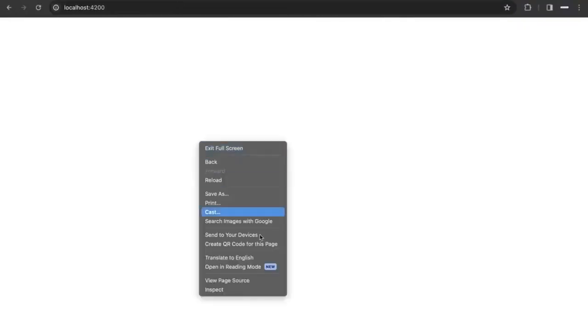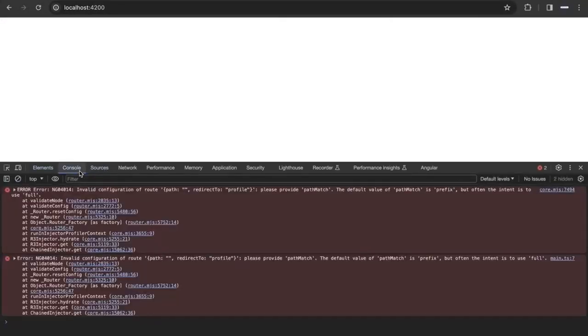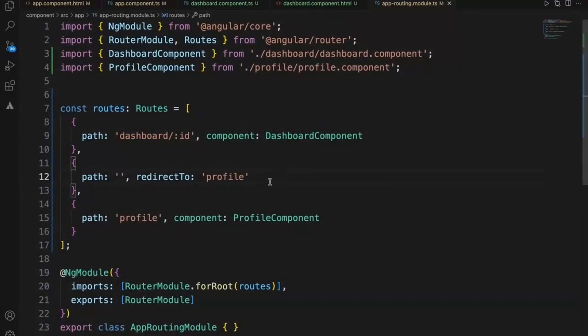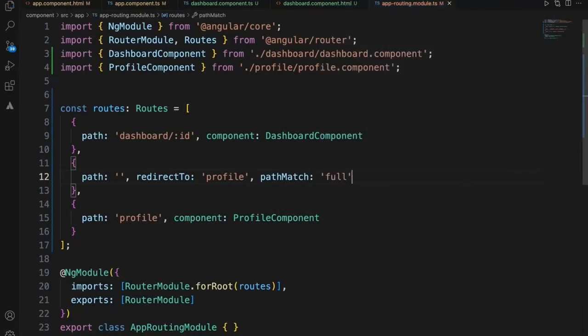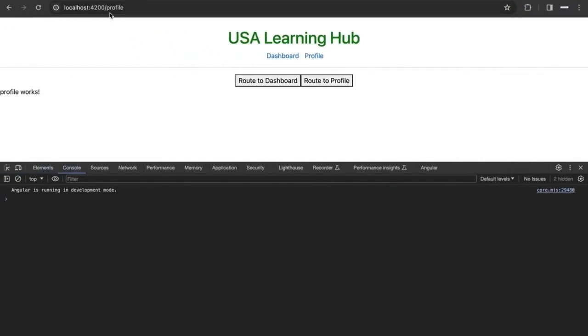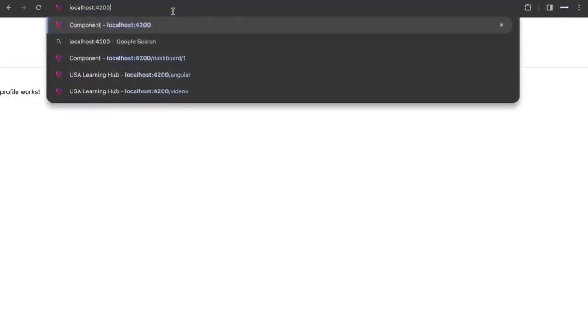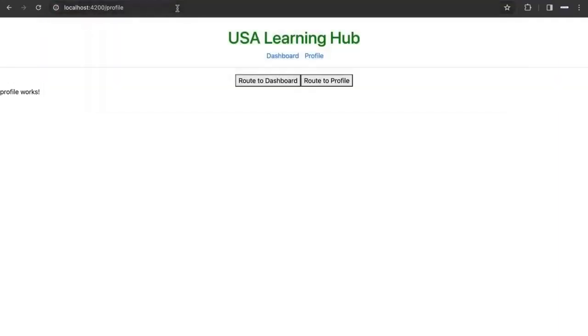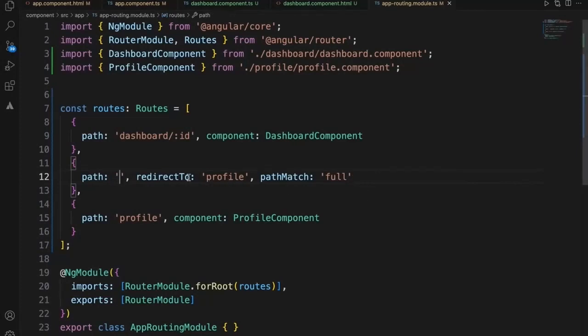Okay, that's something wrong. Let's see. Oh okay, so along with this, we have to say pathMatch value, and it will say full. That means exact full path. If it is matching, that's when it will be loaded to the profile screen. See now, if I remove this, and this is the default URL, when I hit it, it is directly going to the profile, because we are redirecting this URL to profile. That's why it is directly loading the profile.